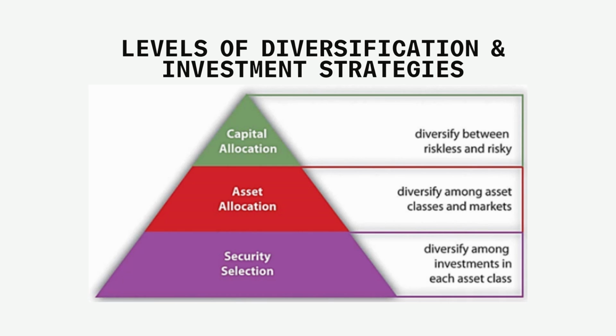So as far as investment strategies are concerned, capital allocation decidedly is the most important overall in assessing the risk of a portfolio. The asset allocation tries to maximize return, given the risk on the investment instruments you're exposed to. Security selection further diversifies within each of these asset classes. So just as life cycle investing is a strategy for asset allocation, investing in index funds is a strategy for security selection. Indices are a way of measuring the performance of an entire asset class by measuring returns of a portfolio containing all the investments in its asset class.